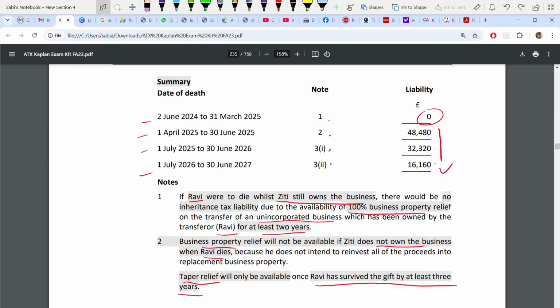So from 1st of July 2020, the date of death. The first one is not relevant because BPR is available. Second one, 30th of June 2025. So if you see, it's within 4 to 5 years from 20 to 25, right?